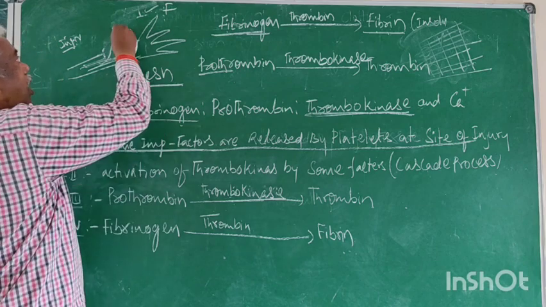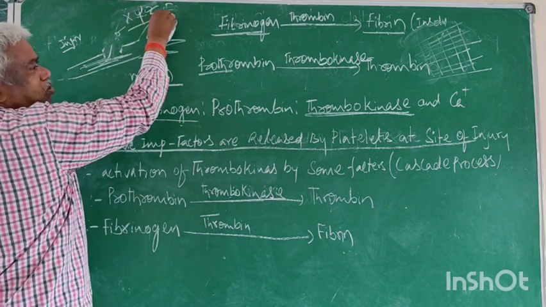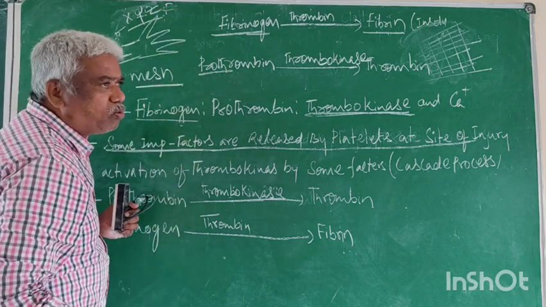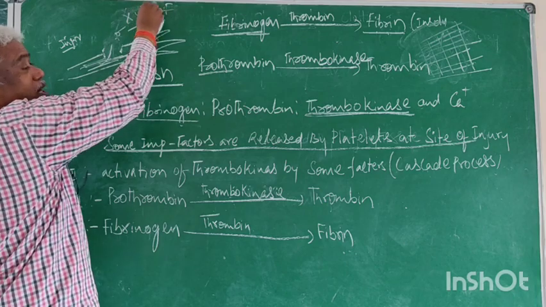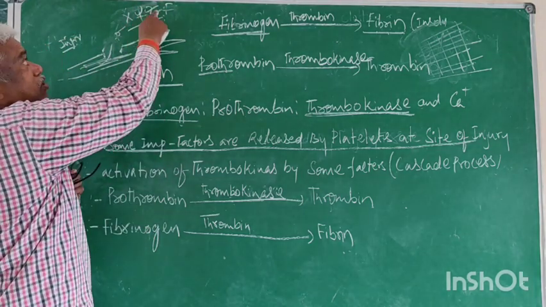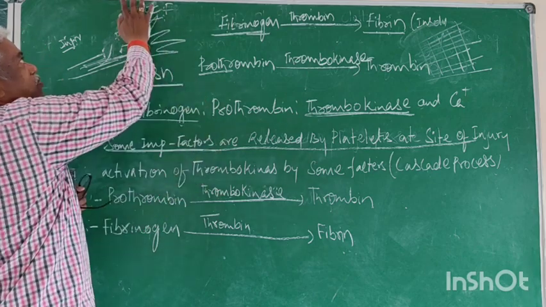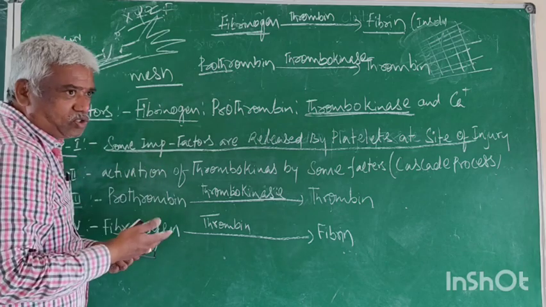These platelets release some factors. We don't know the names of the factors, it may be X, Y, Z. These factors undergo reactions. X is converted to Y, converted to Z, whatever it may be, some reactions take place.